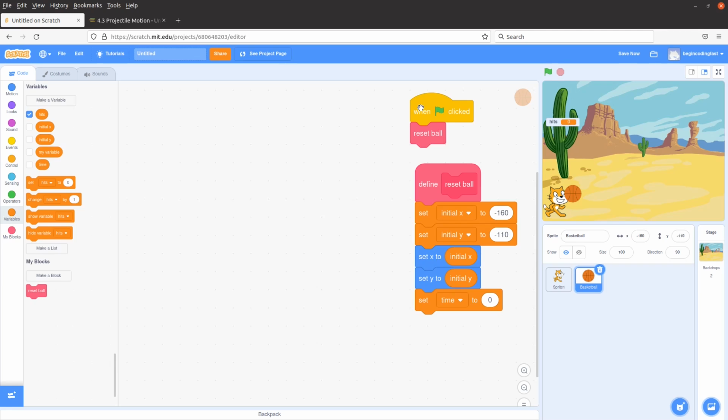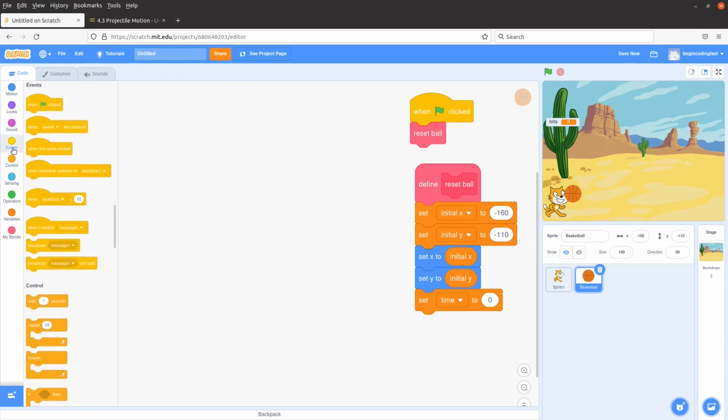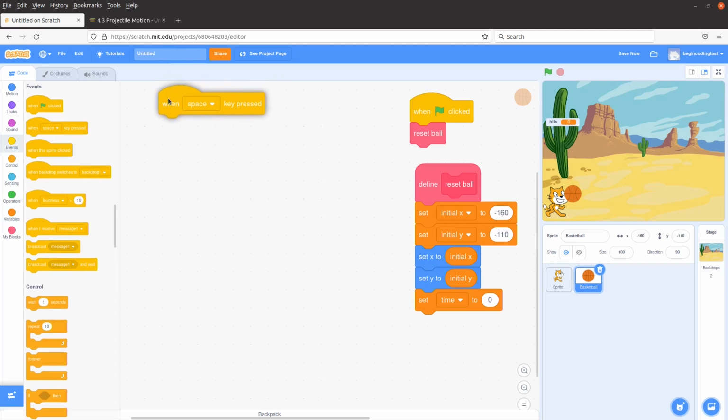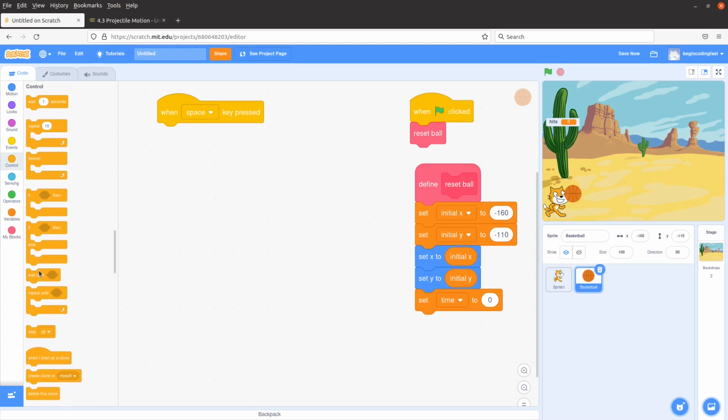So how can I do it? Let me show you my way. When the space is pressed, I want to really do the repetition of the horizontal and vertical motion of the ball. So I say repeat until. So the idea is like this.